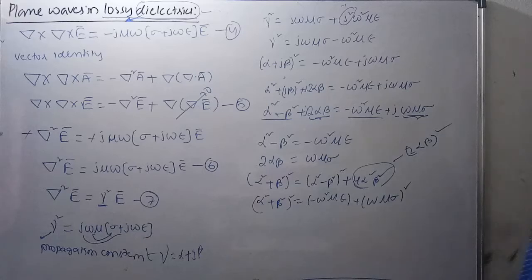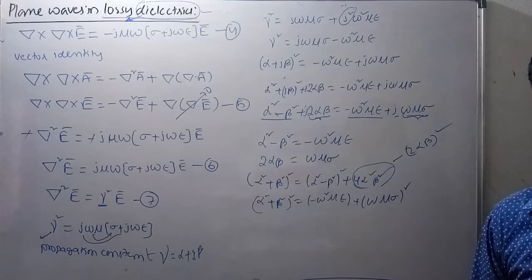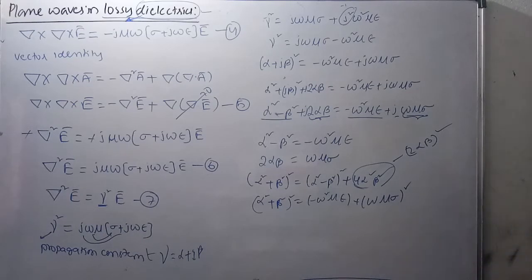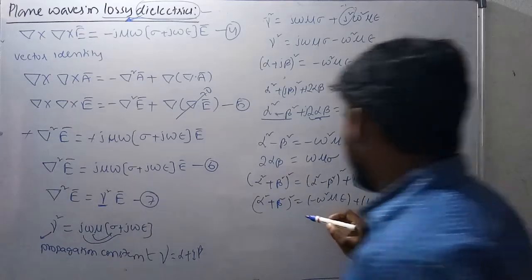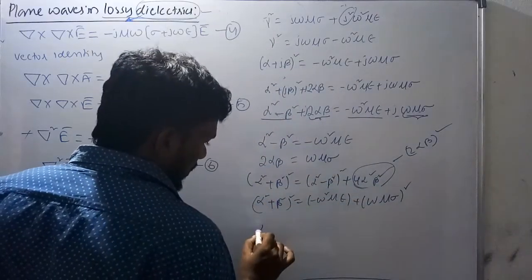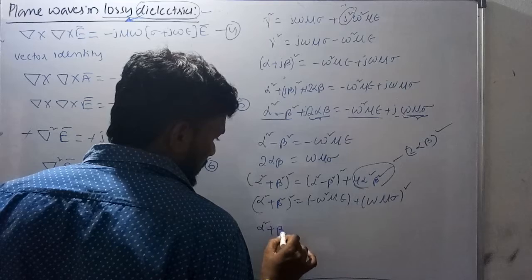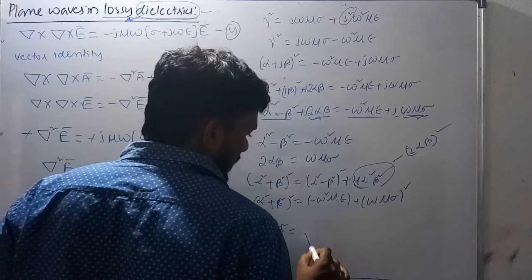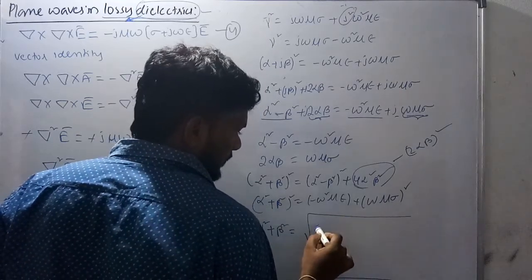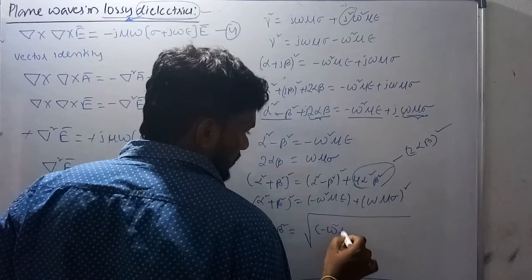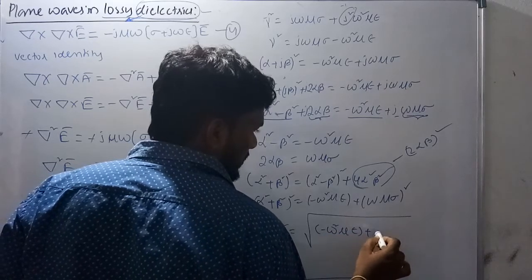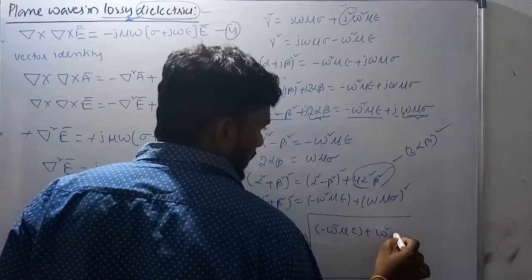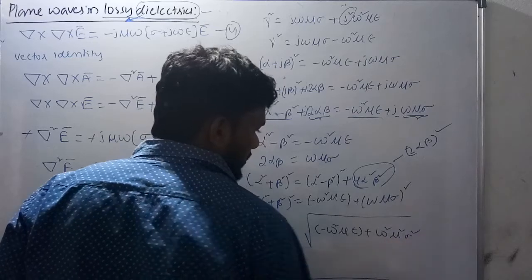So from here, alpha square plus beta square is the under root of omega power 4 mu square epsilon square plus omega square mu square sigma square.